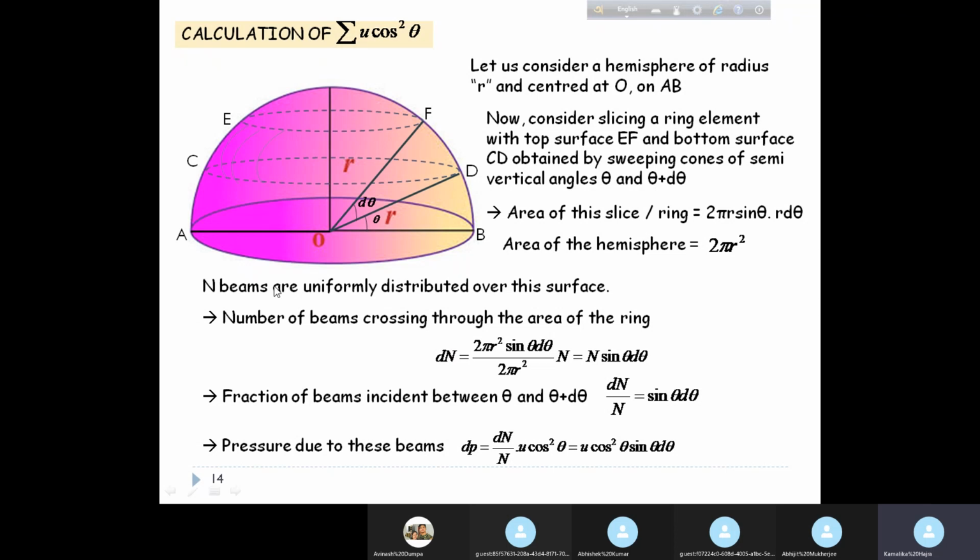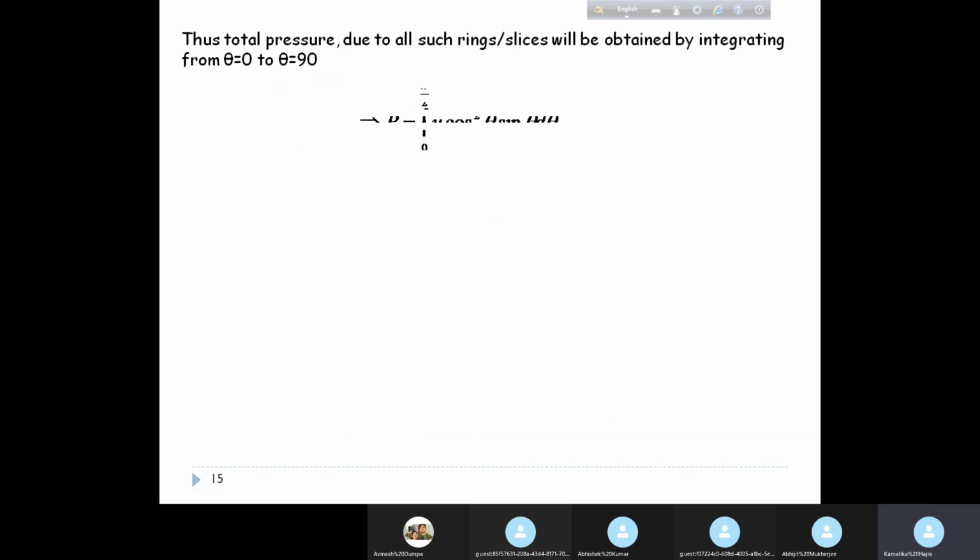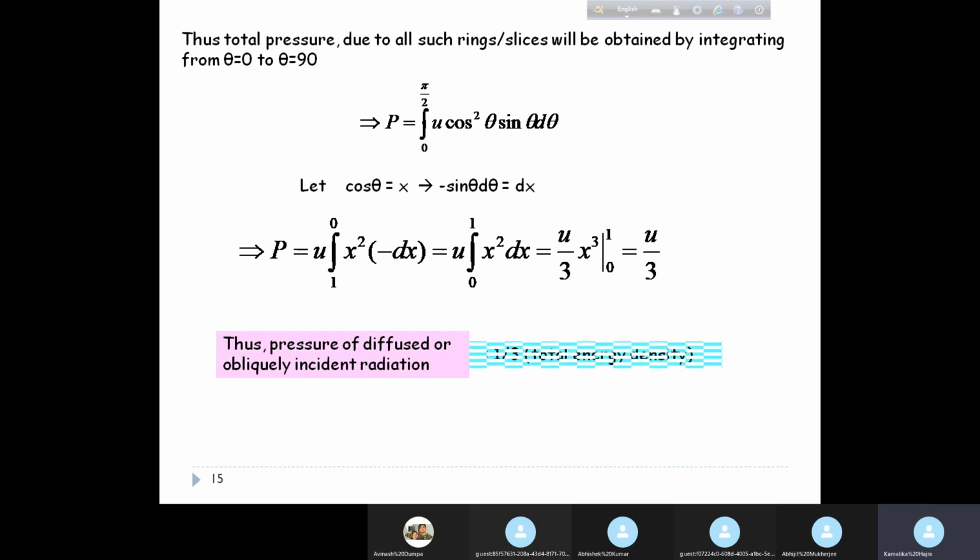Obviously from the figure it is clear that we have to integrate in order to get the total pressure P. We have to integrate this expression from the minimum to the maximum value of theta, and as you can see for a hemisphere the minimum value of theta is 0 and the maximum value is 90 degrees or pi by 2. When we do that integration, we see that the pressure of diffuse radiation or obliquely incident radiation is 1/3 of the total energy density.